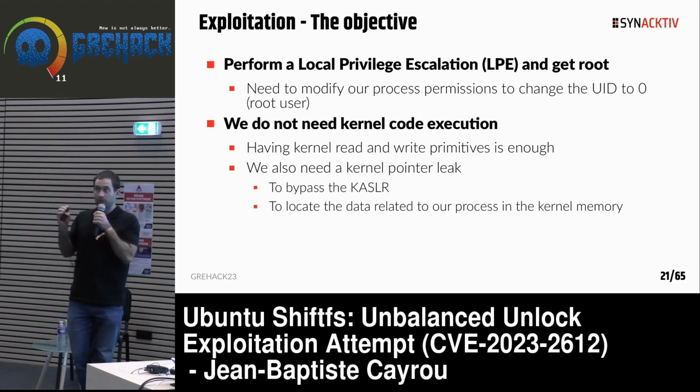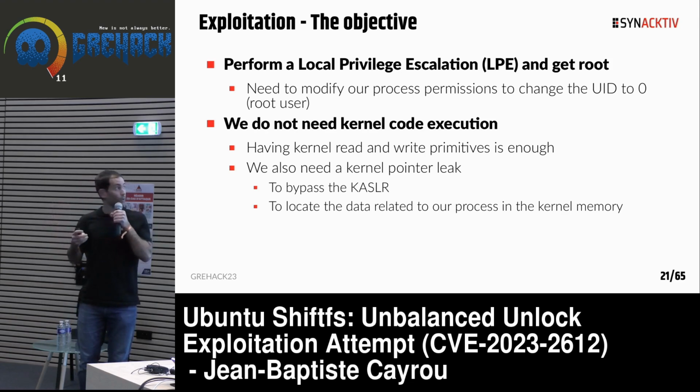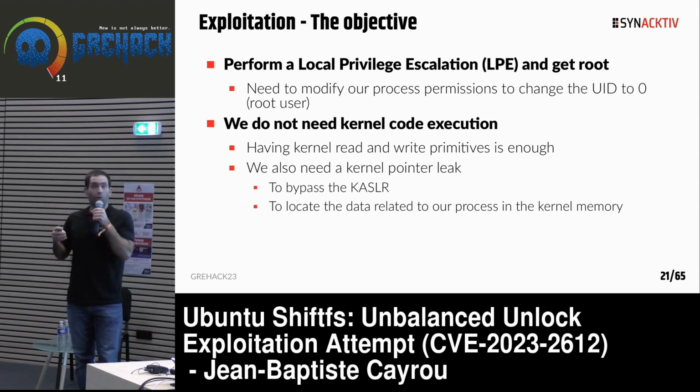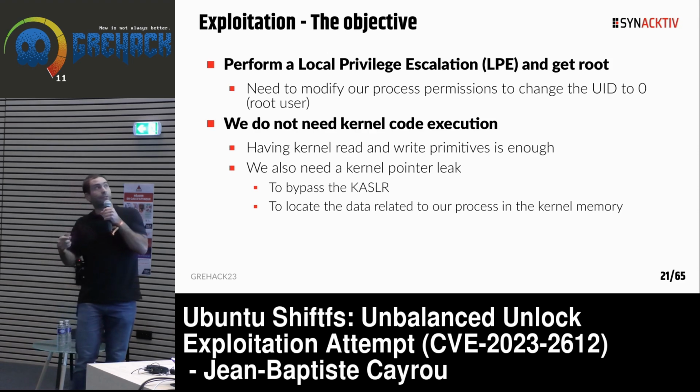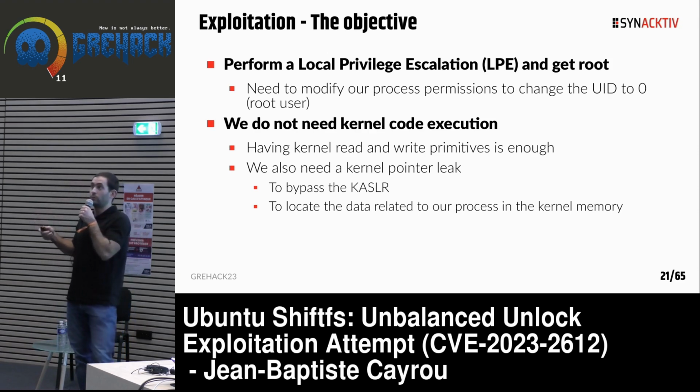We also need a kernel leak to bypass KASLR, because the kernel memory is not located at the same address at each boot. So we need a leak to get this information. And then we also need some leaks related to our data, to know what to patch, at which address we need to patch our process information to change the UID to 0.